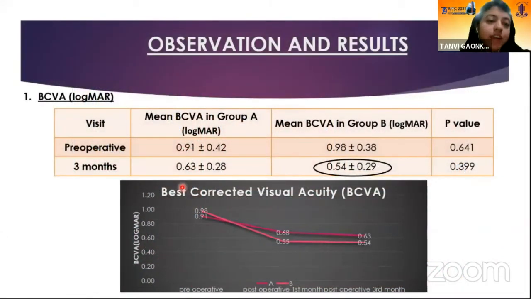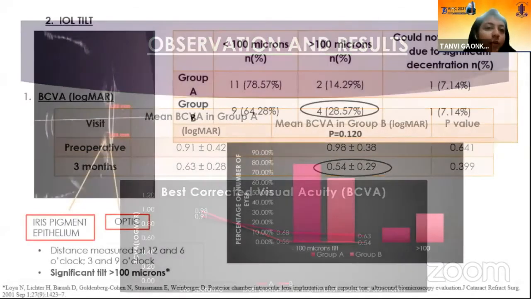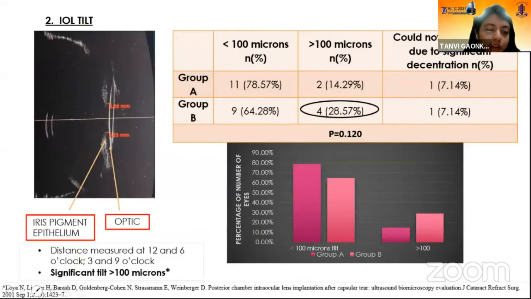So we observed at the end of 3 months that the best corrected visual acuity was slightly better in the SF-IOL group as compared to the retropupillary group. However, it was not statistically significant. The IOL tilt was measured by a technique described by Loya et al.